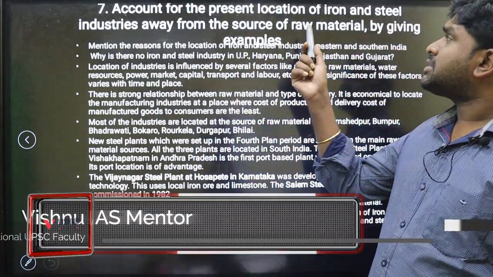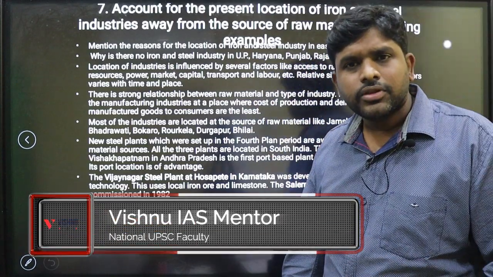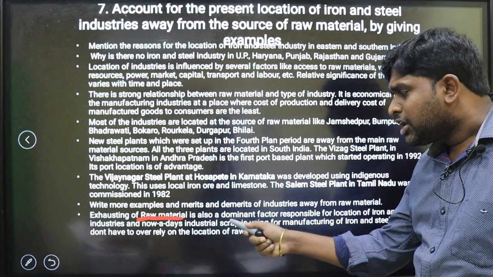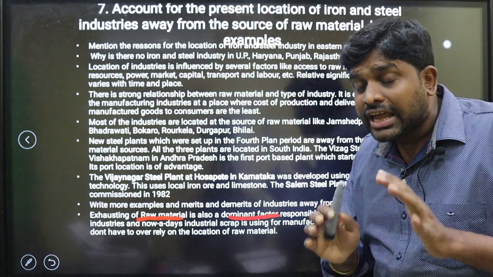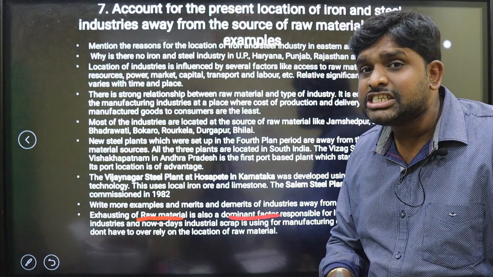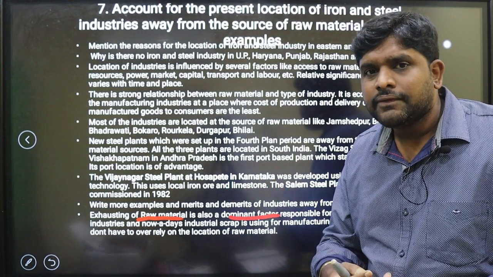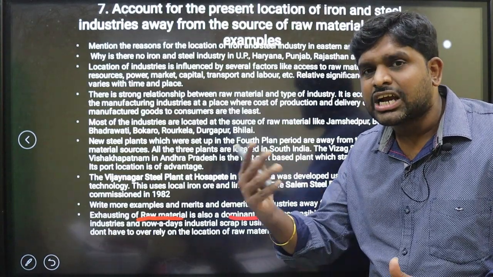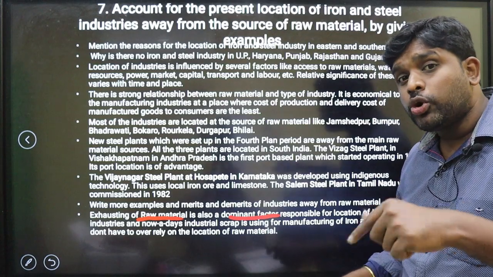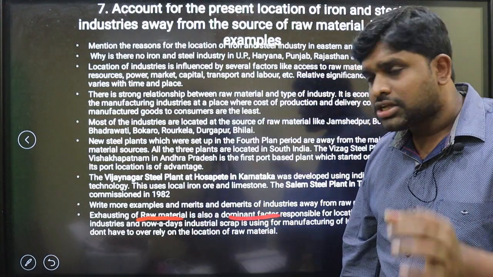Seventh question. Account for the present location of iron and steel industries away from the source of raw material. Yes, this is a very important point. See here, exhausting of raw materials is also a dominant factor nowadays. Earlier, wherever the raw materials were there, the iron and steel industries were established, like the Jharkhand region, Dhanbad region, and Visakhapatnam region. But here, exhausting of raw materials is also a dominant factor responsible for the location of iron and steel industries.